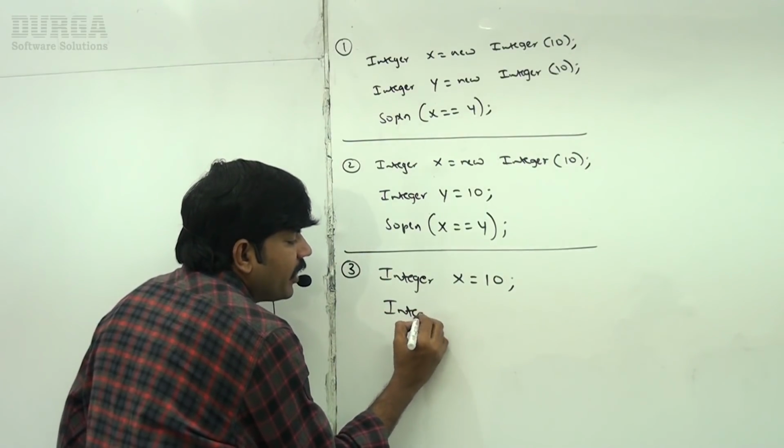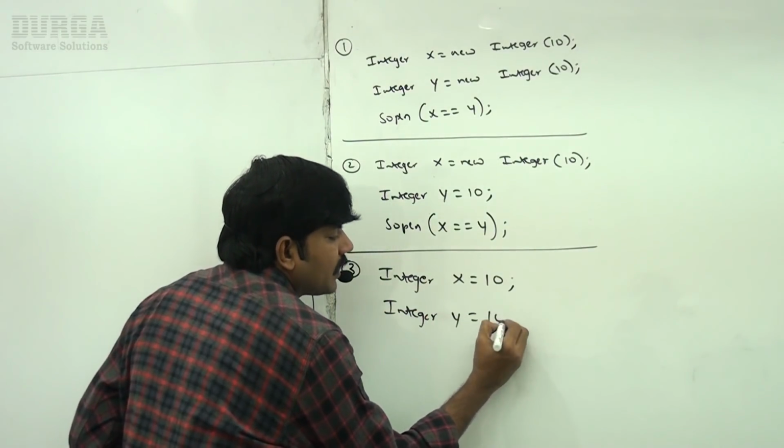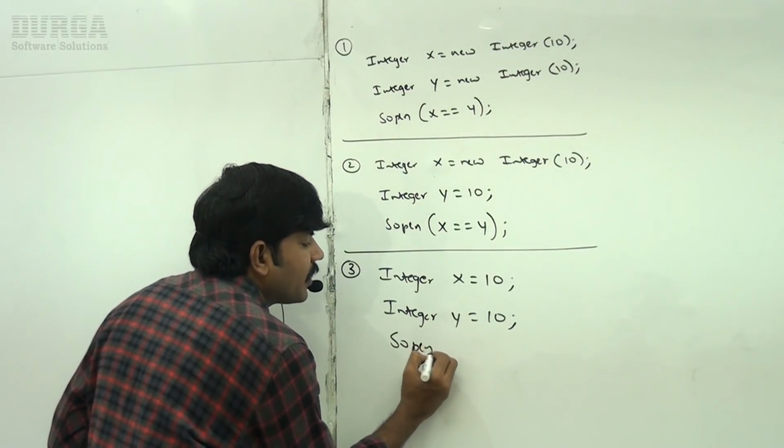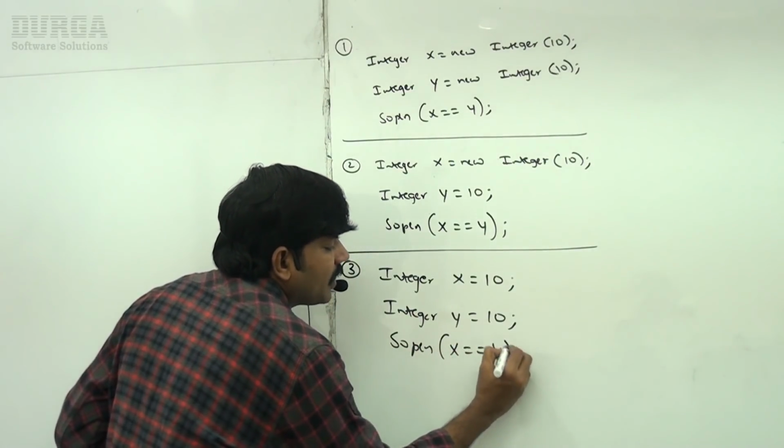Now the third one: Integer x = 10 by AutoBoxing, Integer y = 10 by AutoBoxing. Now System.out.println(x == y).